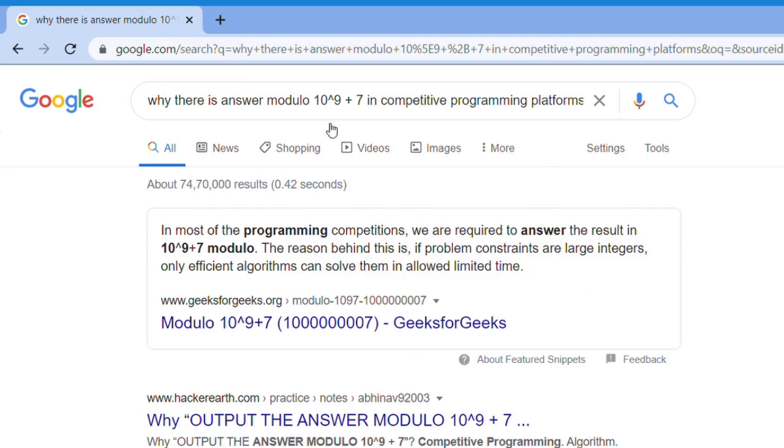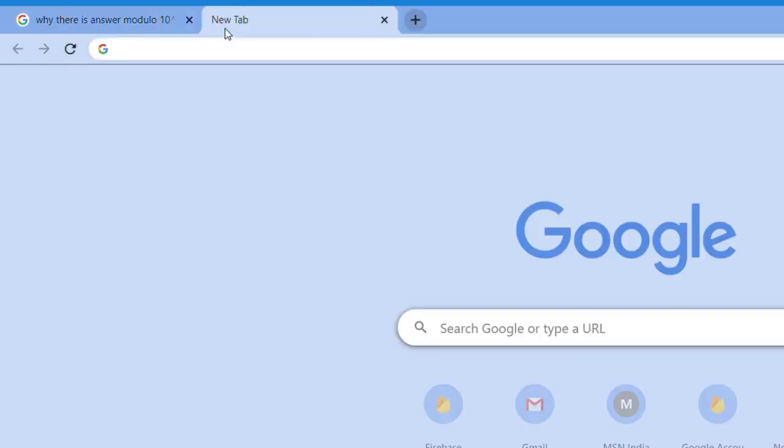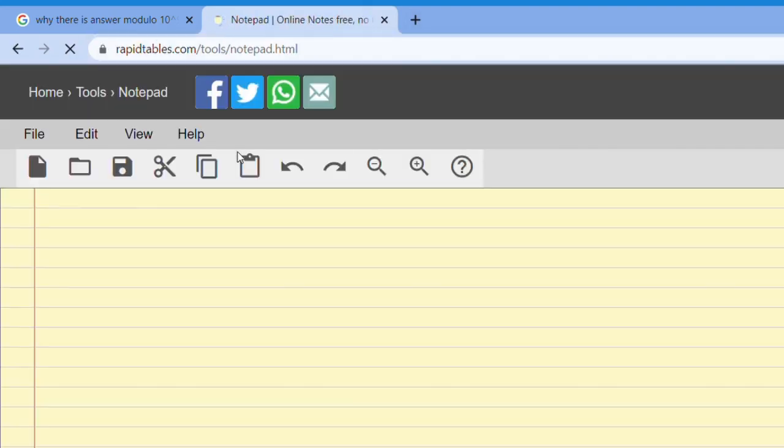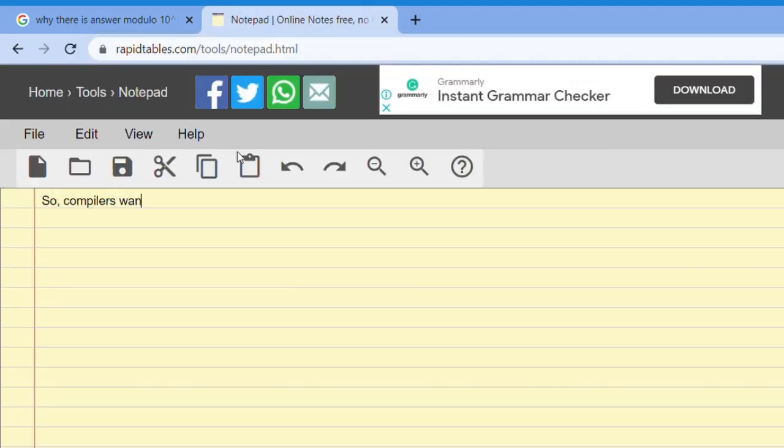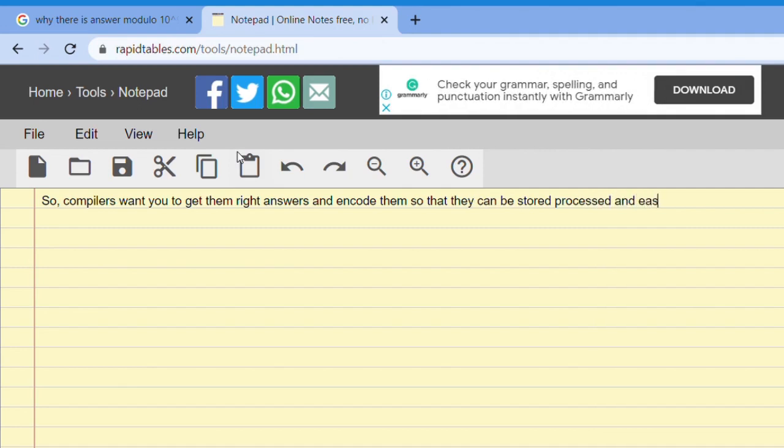Basically, compilers want you to give them right answers encoded so that they can be stored, processed and easy to deal with.